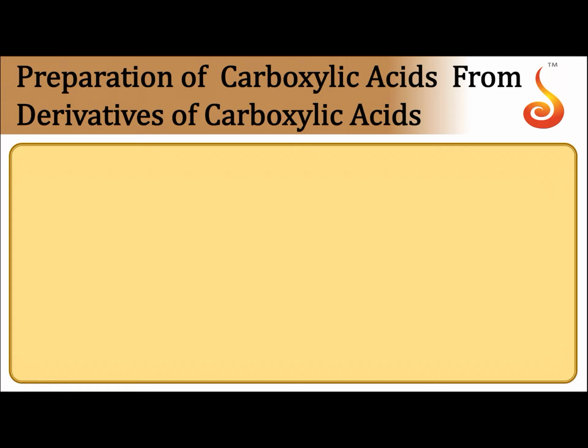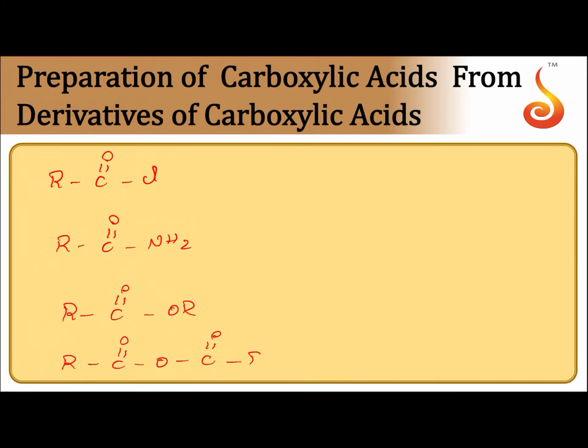Preparation of carboxylic acids from derivatives of carboxylic acids. What are derivatives of carboxylic acids? Acid chlorides, acid amides, esters, and anhydrides. All these are derivatives of carboxylic acids. When derivatives of carboxylic acids are hydrolyzed, we'll get back carboxylic acids.